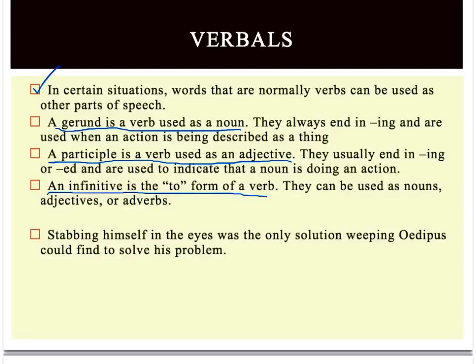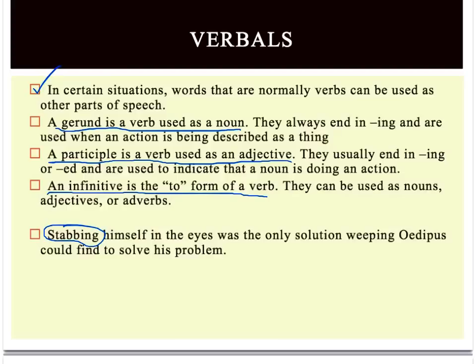Stabbing himself in the eyes was the only solution weeping Oedipus could find to solve his problem. There are several verbals in this sentence. The first one is right here, stabbing. Stabbing here is a thing. It's an action that we're talking about. Stabbing himself in the eyes. So it's a gerund, right?